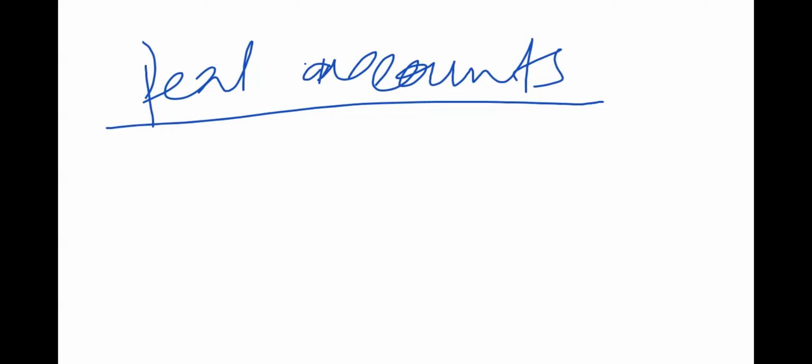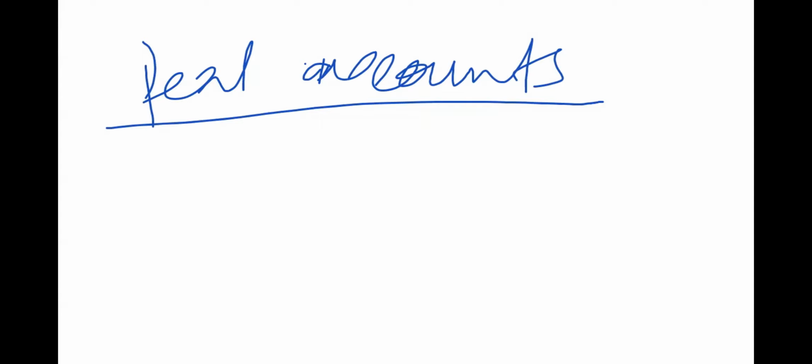Then impersonal accounts are the ones that were dealing with properties. So here for the real accounts, we are talking about properties, not persons. So you can't use a rule for real accounts if at all you are dealing with a human being or you are dealing with a person.